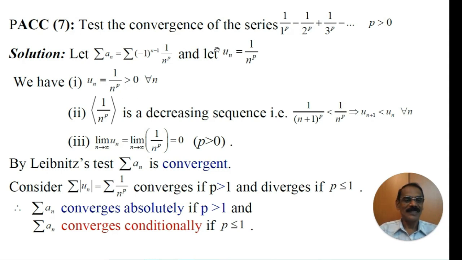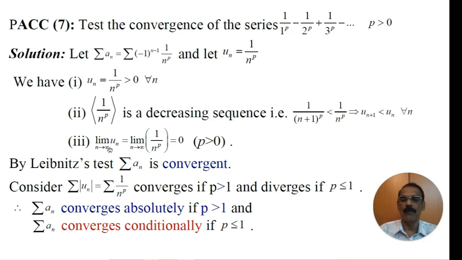What is the second condition? The sequence un is a decreasing sequence. Yes, in fact here the sequence 1 by n power p is a decreasing sequence, that is 1 by n plus 1 power p is less than 1 by n power p. This implies un plus 1 is less than un for all n, that is un is a decreasing sequence.